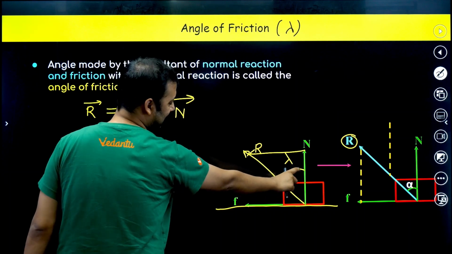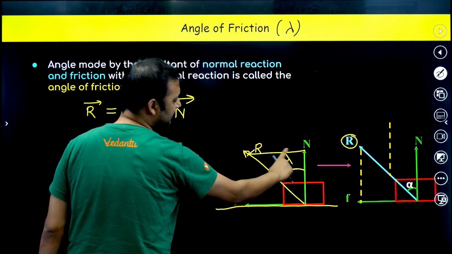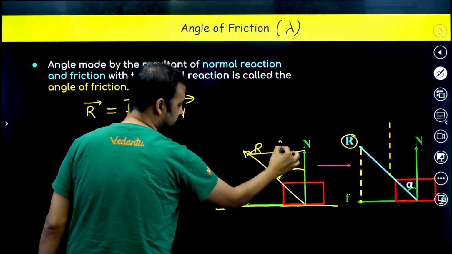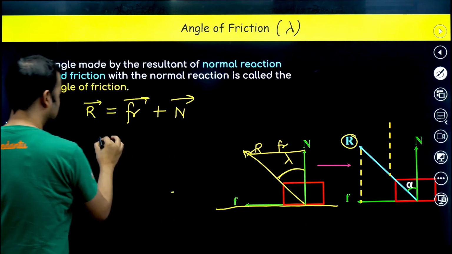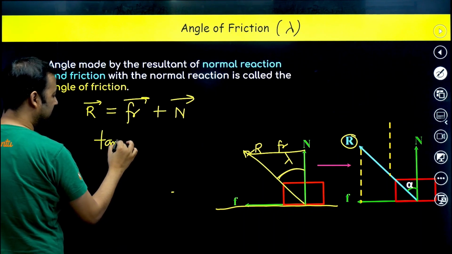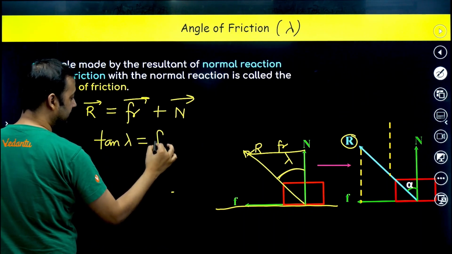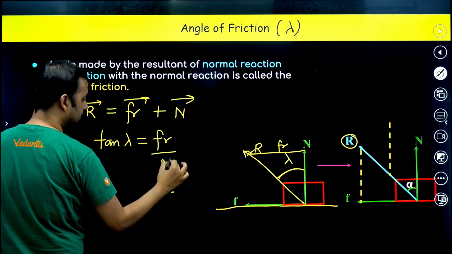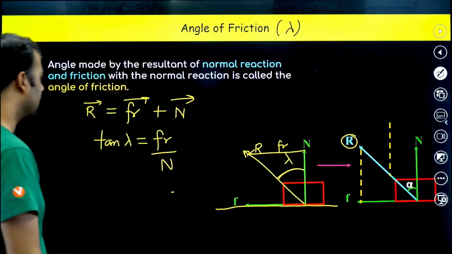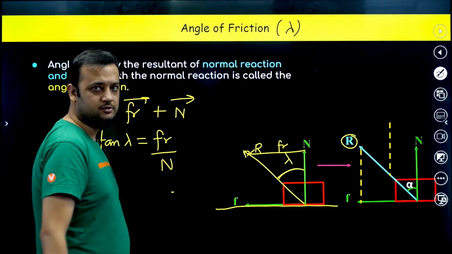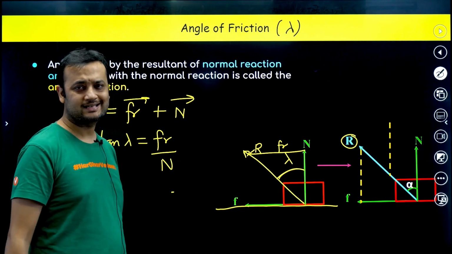So you can see that in this diagram, tan lambda will be equal to friction upon normal. This is friction, this is normal. Can you see that? Tan lambda will be equal to friction upon normal. Yes or no? So this lambda is called the angle of friction.